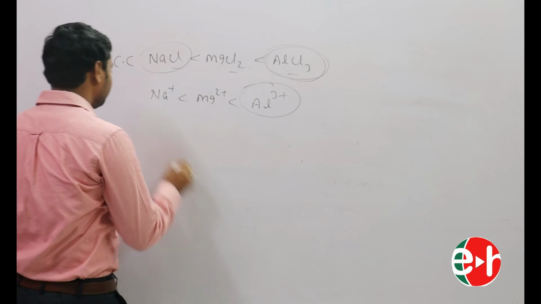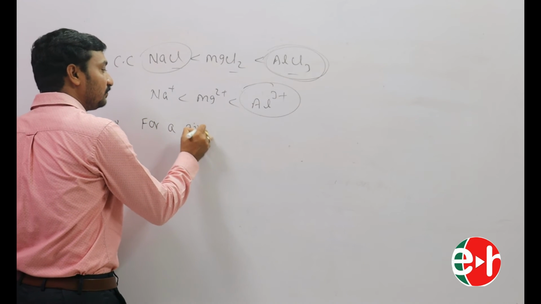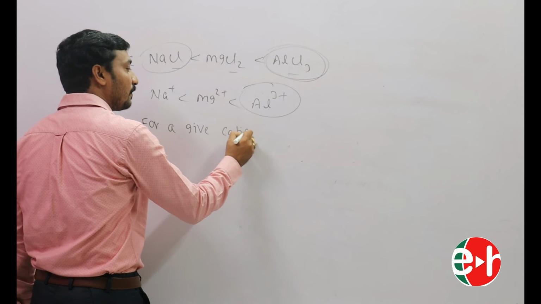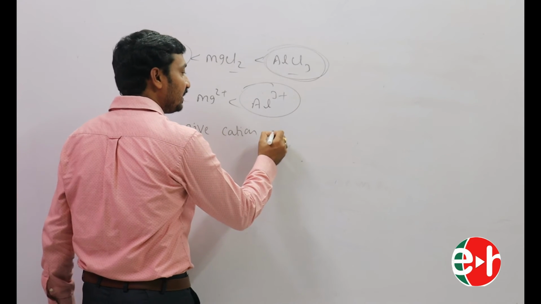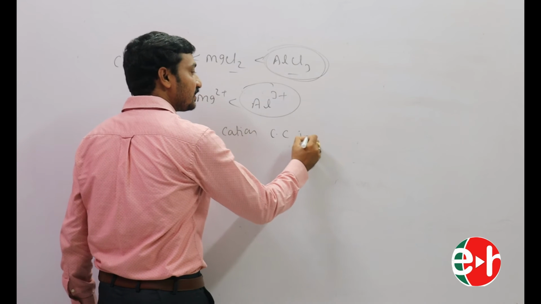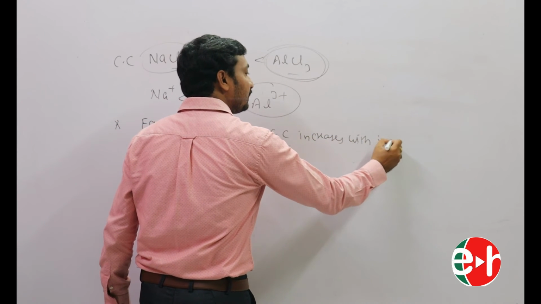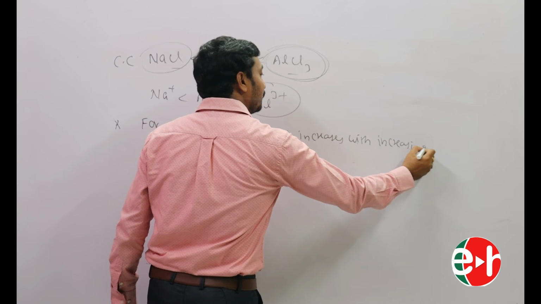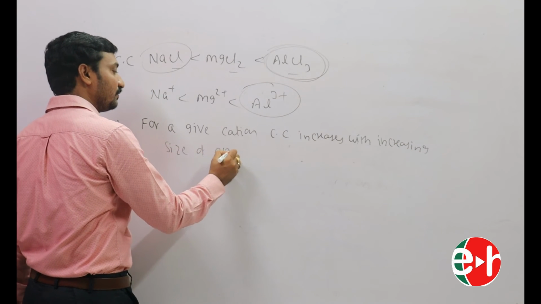Next one. For a given cation, covalent character increases with increasing size of anion.